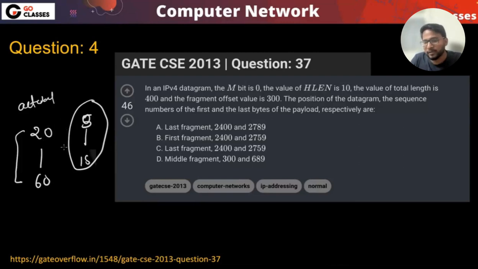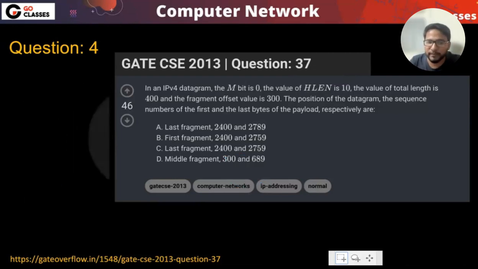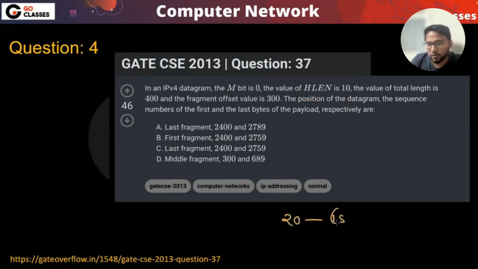By the way, it will not be a confusion even if you don't do this kind of analysis. The reason is that they are writing HLEN, which clearly means the header length field. If they meant the header length, they would write the complete words. They will not say HLEN. And it is clear that you should multiply by 4 if the value is between 5 to 15. If it is not in the range 20 to 60, you multiply by 4. Okay. Anyway, so what is the header length here?